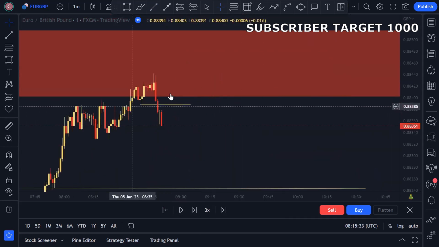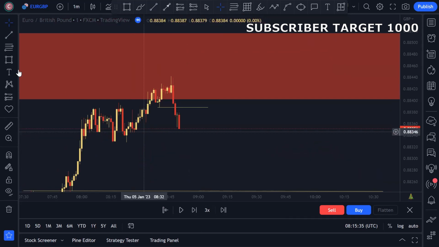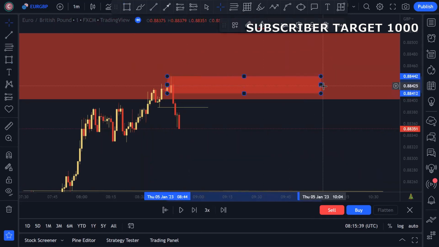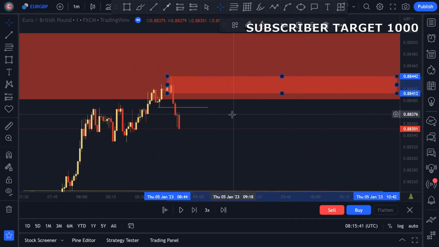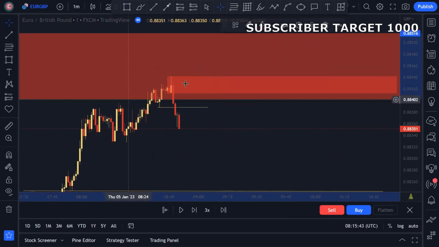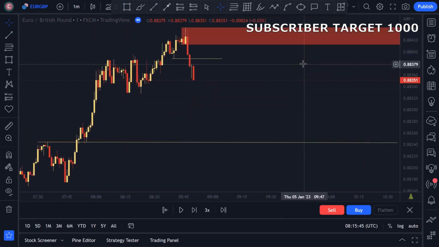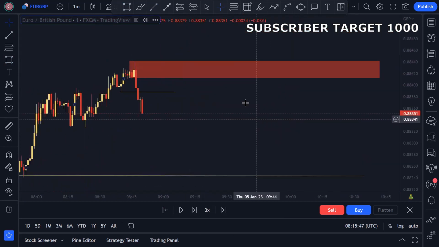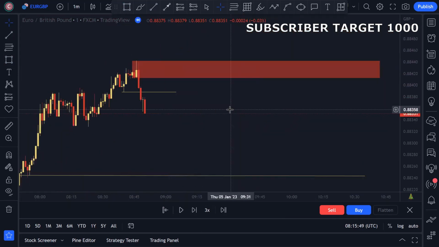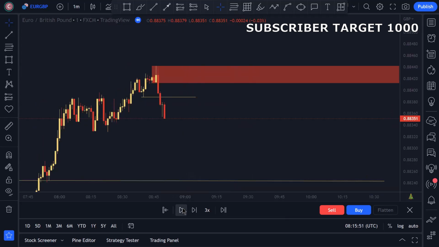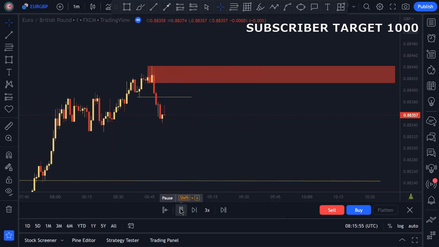Okay, so the market gave a change of character, and after the change of character, the market created an order block over here. Okay, and let me remove this. Okay, and now we wait for it to create more structure, so we can mark the inducement and then we can enter on this trade.